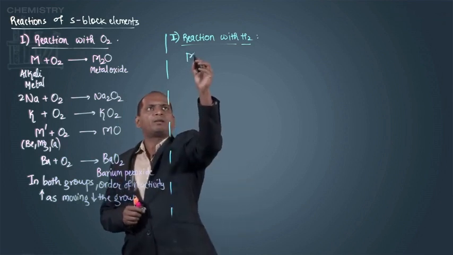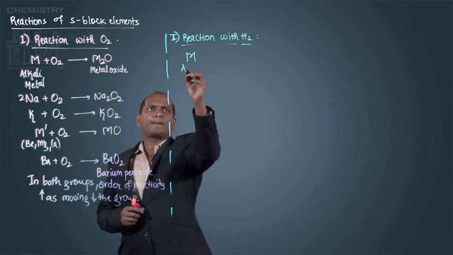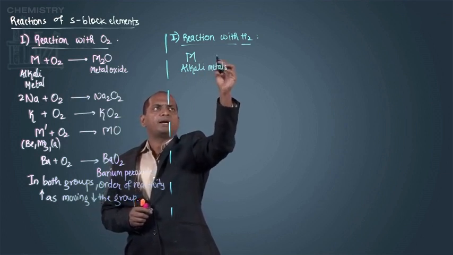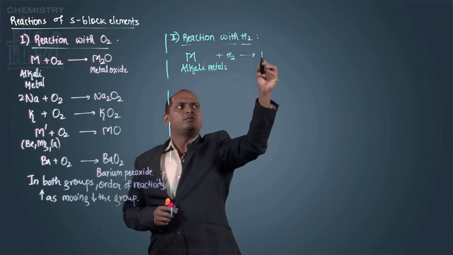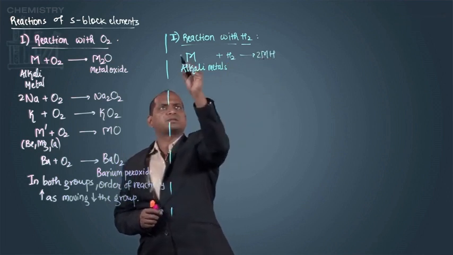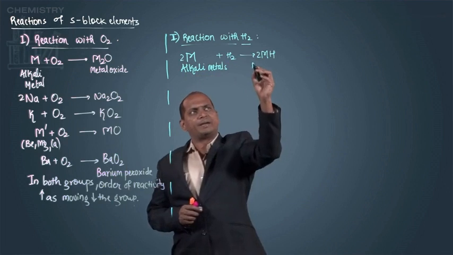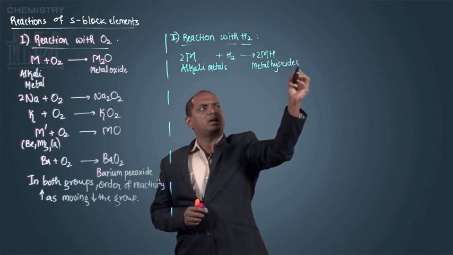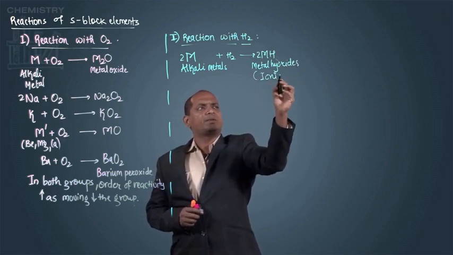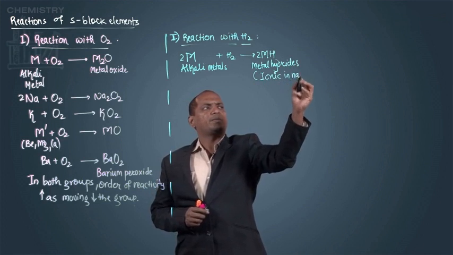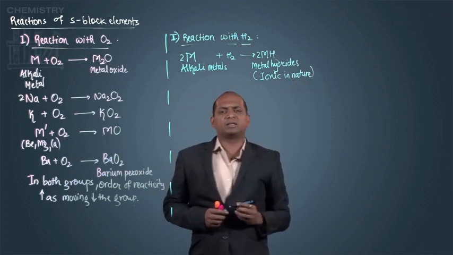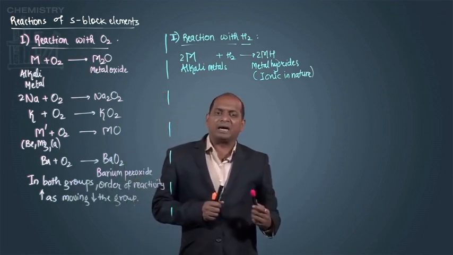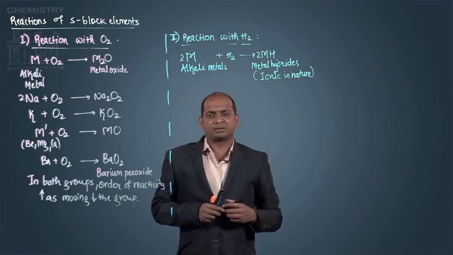So, when I am talking about alkali metals, when they react with hydrogen under various conditions, we are getting this metal hydride. And these metal hydrides are ionic in nature. So when I am talking about ionic in nature, they react with water, giving you metal hydroxide and liberating hydrogen gas.